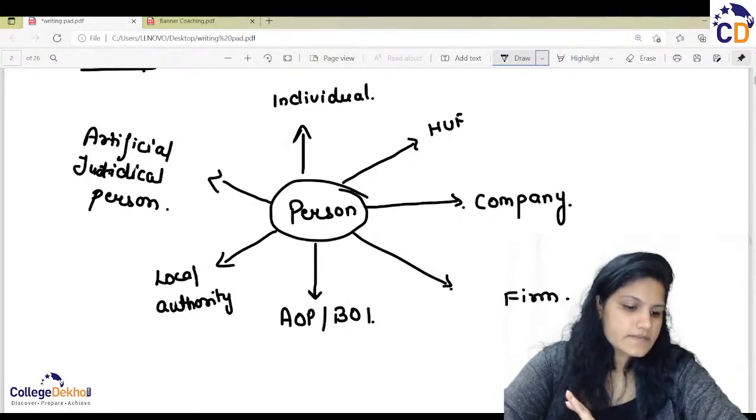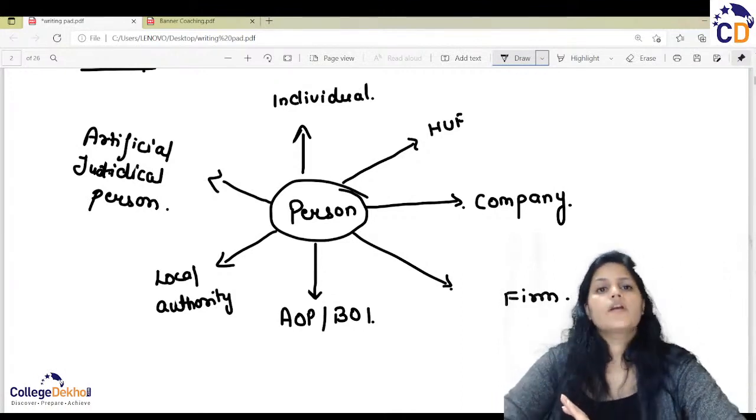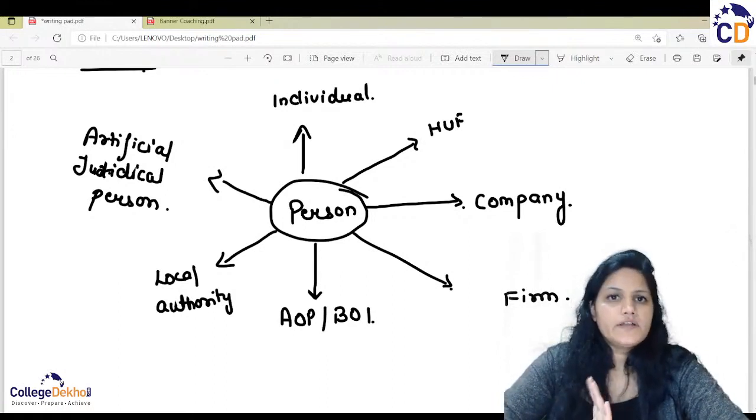One more definition. Assessee and person are kind of one thing only.